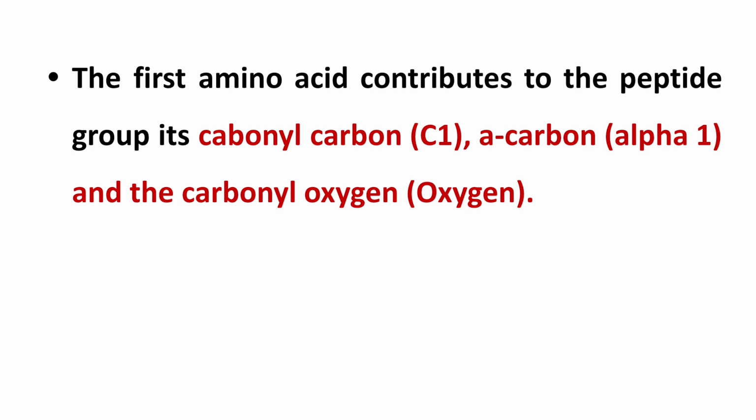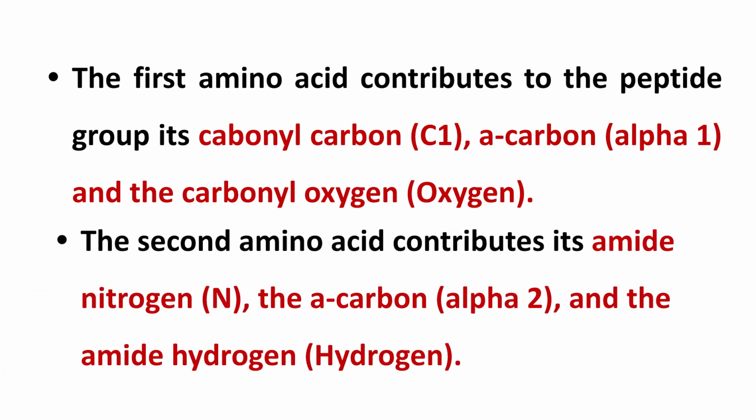The first amino acid contributes its carbonyl carbon C1, a carbon alpha 1 and the carbonyl oxygen. The second amino acid contributes its amide nitrogen, a carbon alpha 2 and the amide hydrogen, and thus the peptide bond is formed.